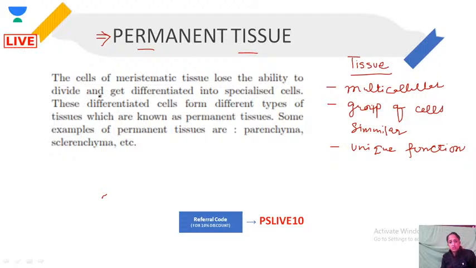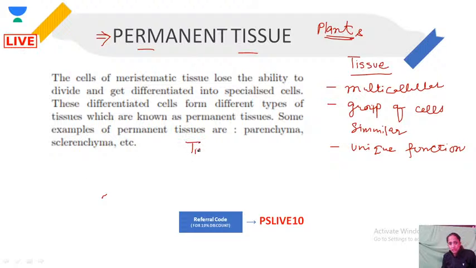So the tissue that we are talking about is from plants. Permanent tissue from plants. As we move forward, we will be covering many other concepts from the chapter tissue itself.